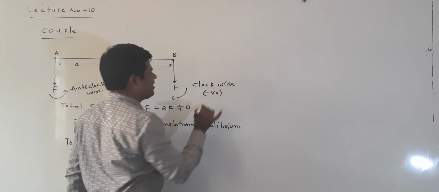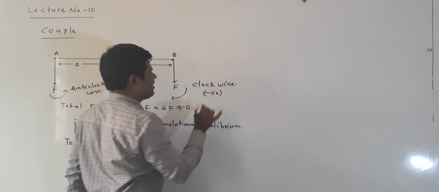Now listen here. In this case, the total force acting on the rod can be written as follows: one is upward, one is downward. One is taken as positive, another one as negative. So F minus F is equal to 0, which means the total force is 0. It is in translational equilibrium. Why translational equilibrium? The total force acting on the rod is 0. Next, the total torque.